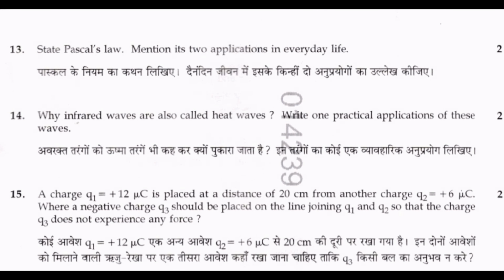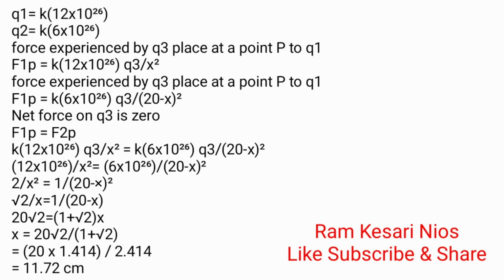15. A charge q1 equal to plus 12 microcoulomb is placed at a distance of 20 centimeter from another charge q2 equal to plus 6 microcoulomb. Where should a negative charge q3 be placed on the line joining q1 and q2 so that the charge q3 does not experience any force? Pause the video and see the answer.